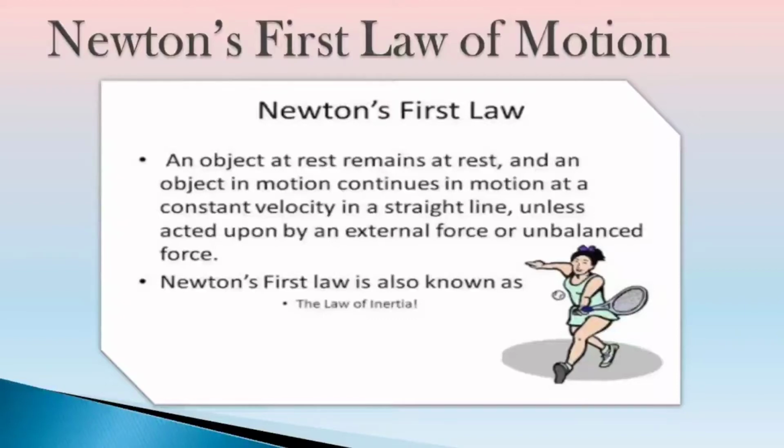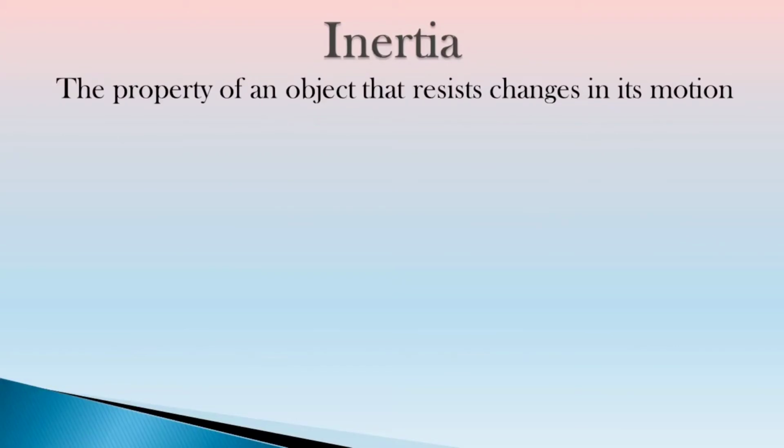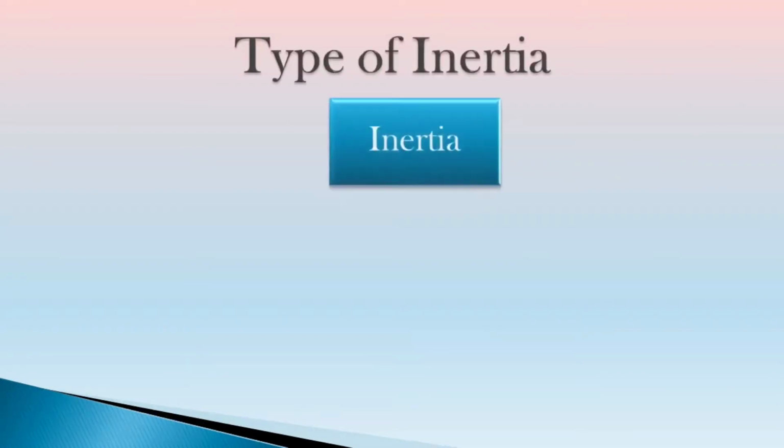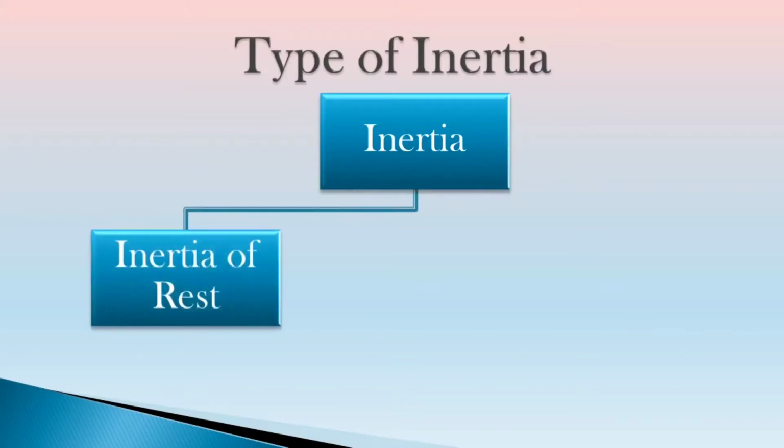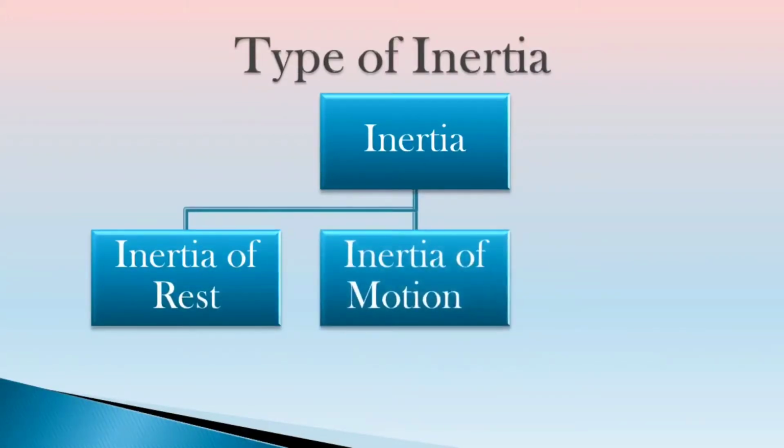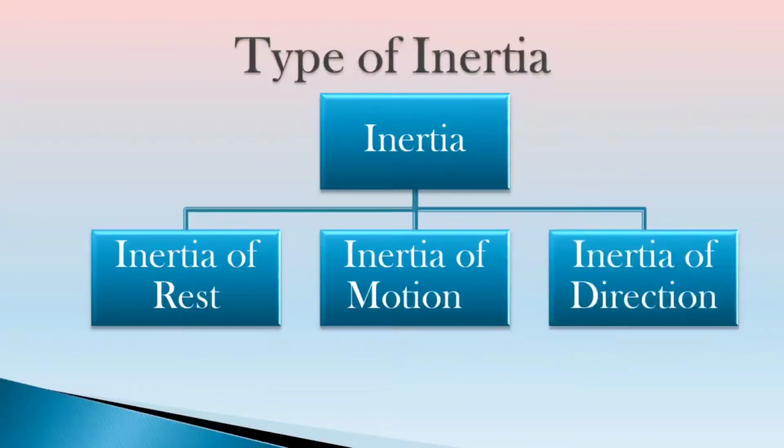This tendency of an object to resist any change in its state of rest or of motion is called inertia. That is why we also call the first law of motion the law of inertia. It means that Newton's law tells us about the property of an object to resist change in its state of rest or motion, and this property is called the inertia of the object. Now, inertia can be divided into three types: inertia of rest, inertia of motion, and inertia of direction. Let us understand them one by one.